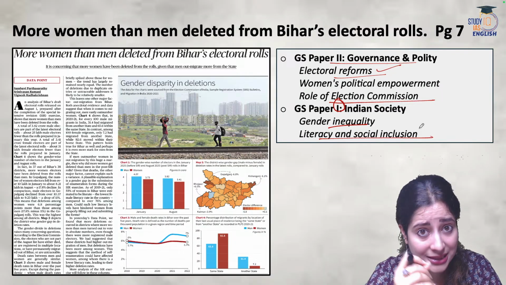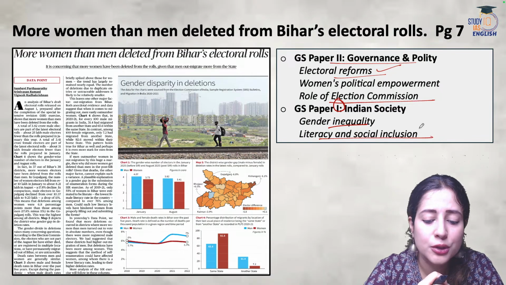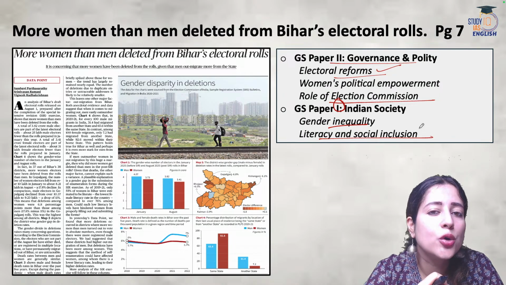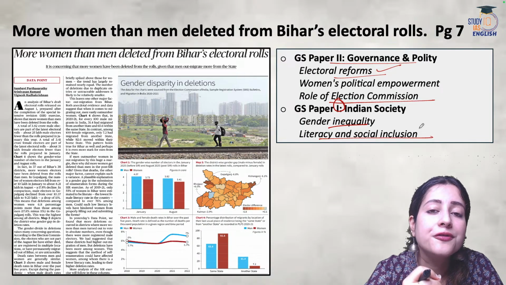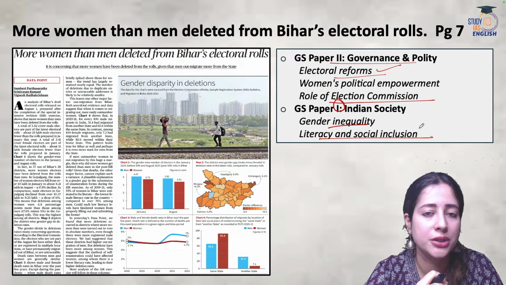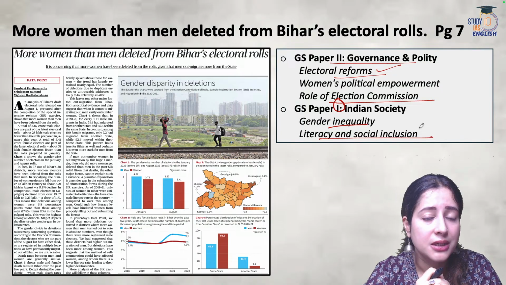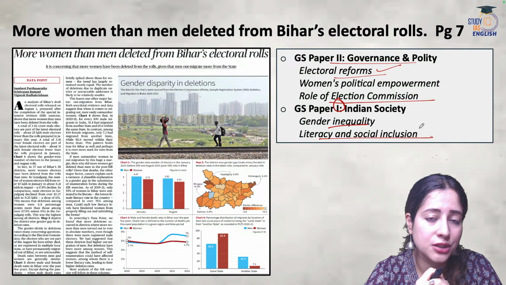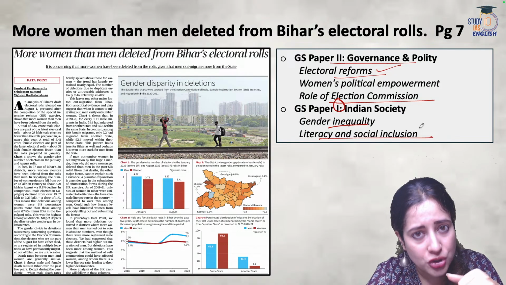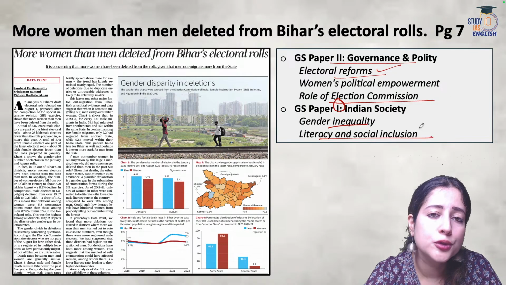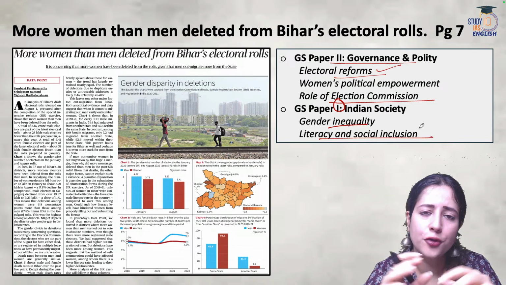Or does it have something to do with gender disparity? Because how come the omitted names were mostly women electorate, women voters, and not men voters? Particularly women from vulnerable segments of Indian society, from Dalit backgrounds, tribal backgrounds, and poor income backgrounds.